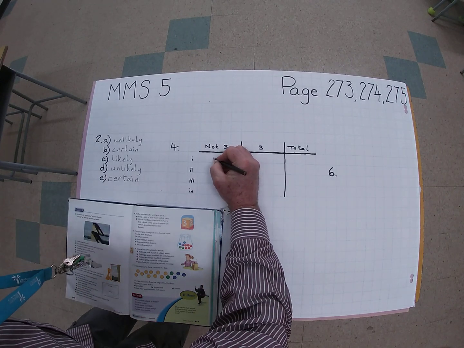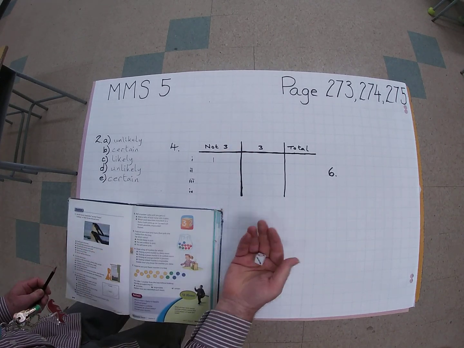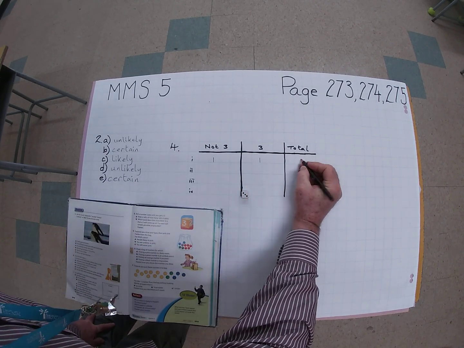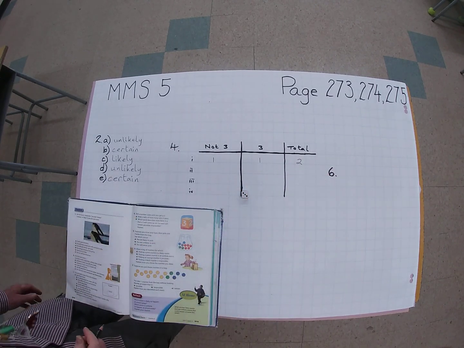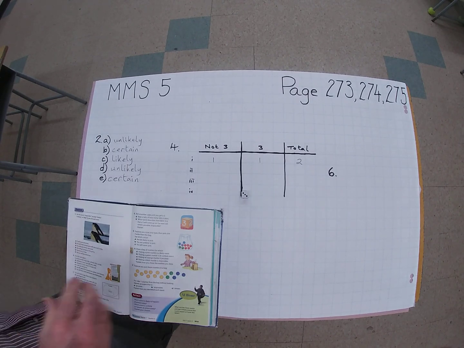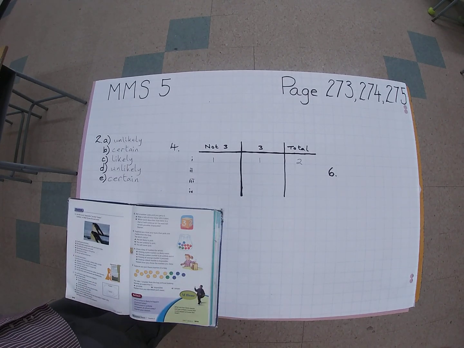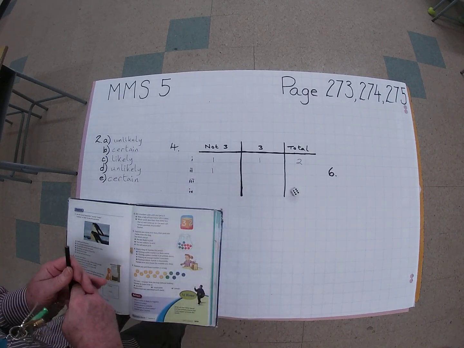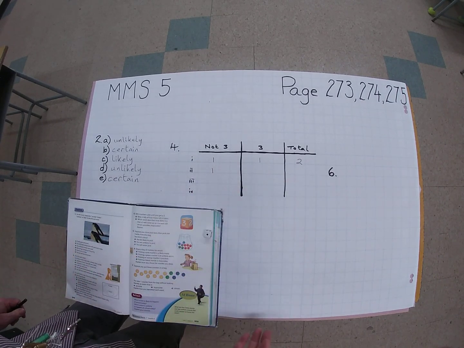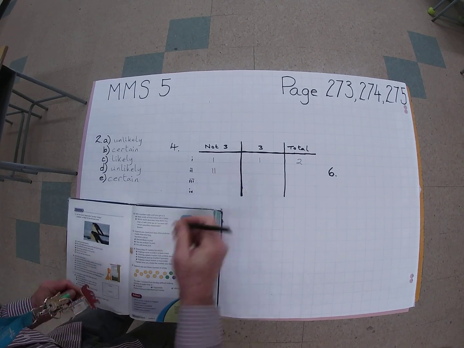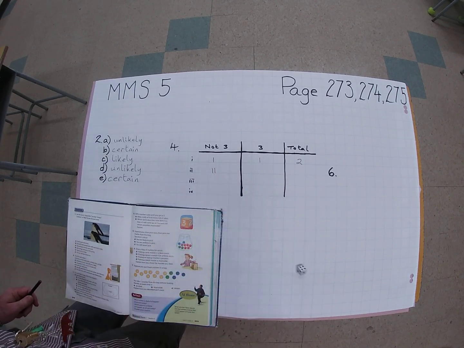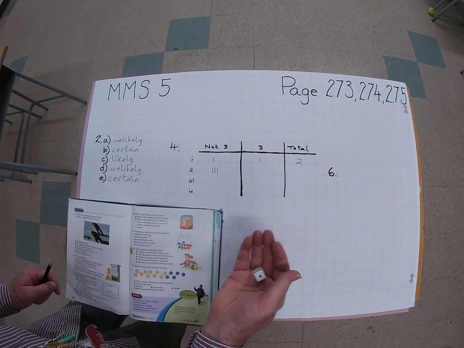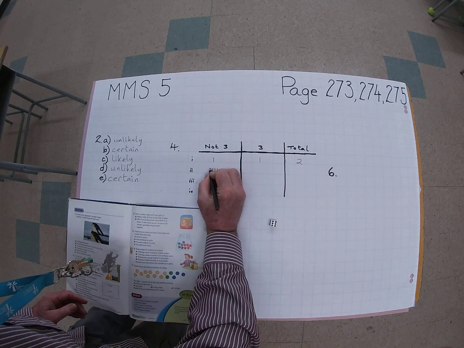Okay, so there we go. It was two rolls before I got a 3 on that one. Okay, let's see how lucky I am again. 6, so not a 3. 1, not a 3. 2, again, not a 3. Another 6.